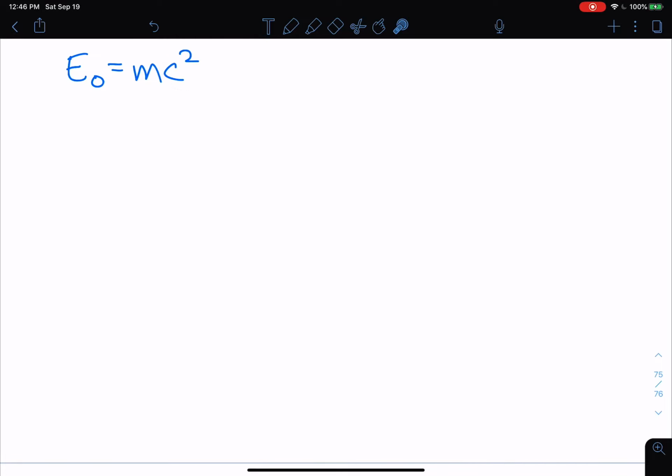And it turns out to create mass requires quite a bit of energy because of this term right here, c squared. Remember that c is 3 times 10 to the 8th meters per second. And so squaring that gives you 9 times 10 to the 16th. So it takes a fair amount of energy to create any amount of mass, even a small amount.